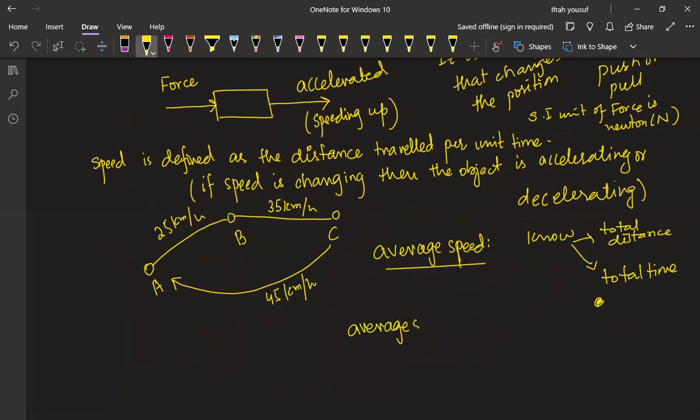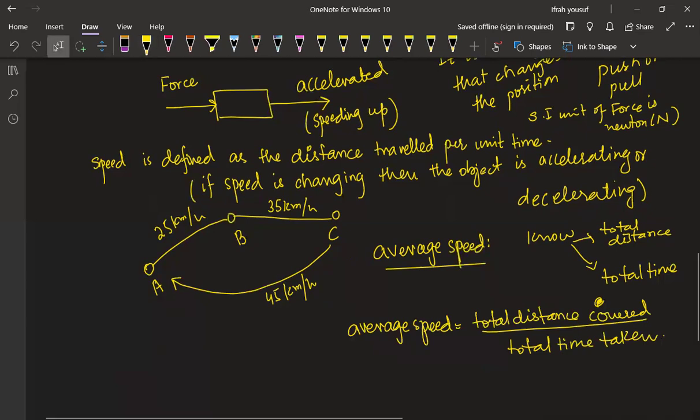So for average speed, we will be considering the total distance covered by the body and the total time taken. Are you getting my point? Is anything difficult?